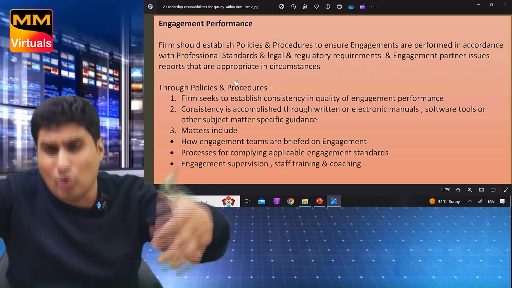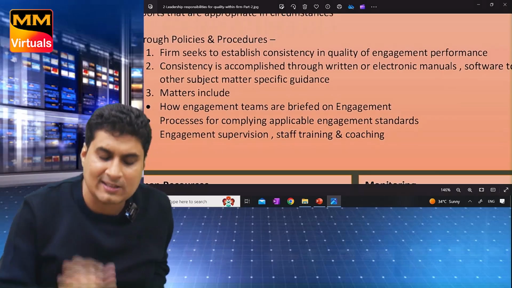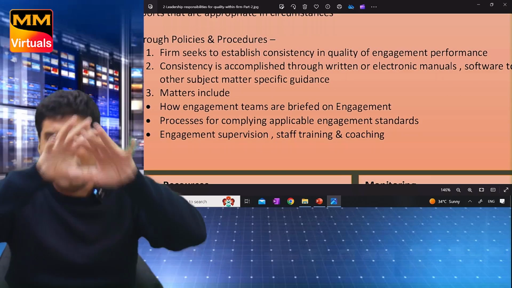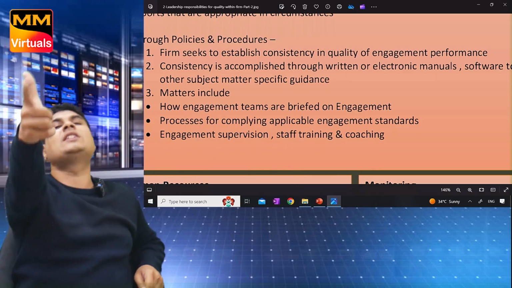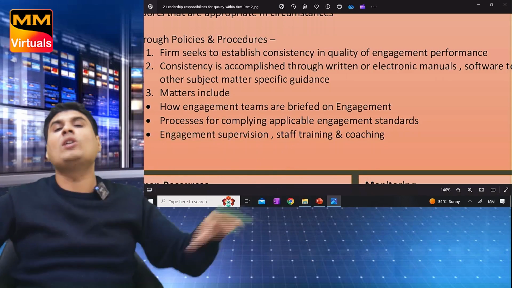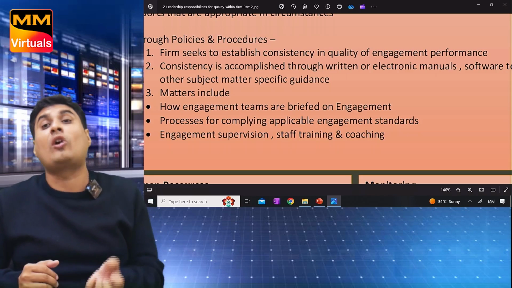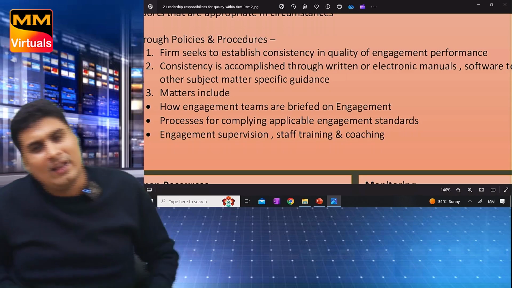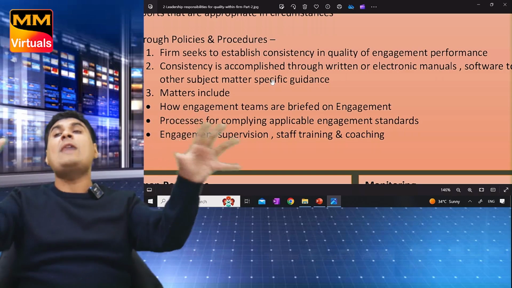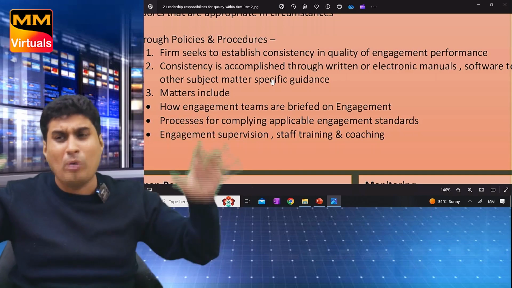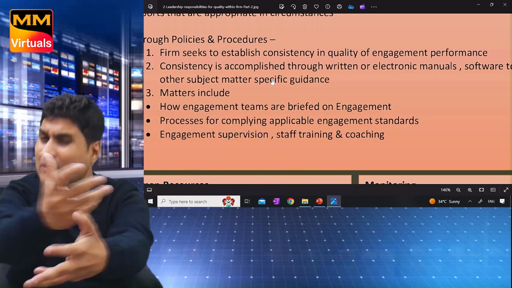If policies and procedure on how to do work are there, what will happen? It will bring consistency in engagement. All my engagements will be done in the same manner. First risk assessment will be done, then further procedure. So if I have policies and procedure, I will bring consistency. Consistency is brought through software tool, written manual, electronic manual. See this electronic manual. In EY, we had Gamex software. So they brought consistency. If everyone has to follow the same steps given in software, it will bring consistency.